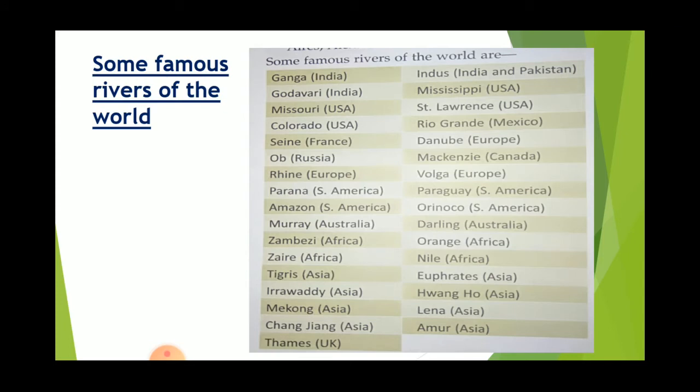Some famous rivers of the world: Ganga, Godavari, Missouri, Colorado, Seine, Ob, Rhine, Parana, Amazon, Murray, Zambezi, Zaire, Tigris, Irrawaddy, Mekong, Changjiang, Thames, Indus, Mississippi, St. Lawrence, Rio Grande, Danube, Mackenzie, Volga, Paraguay, Orinoco, Darling, Orange, Nile, Euphrates, Huanghe, Lena and Amur. These are some of the important rivers of the world.